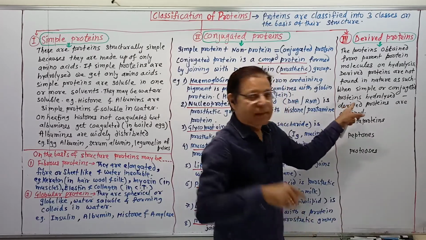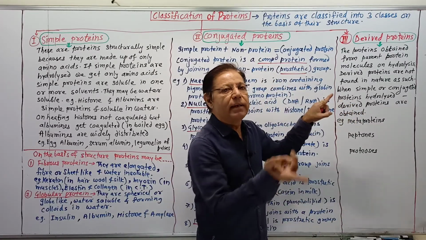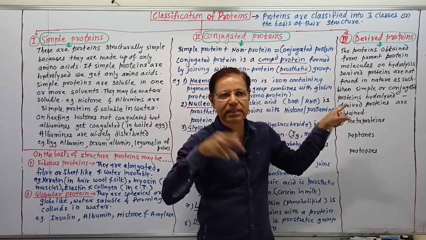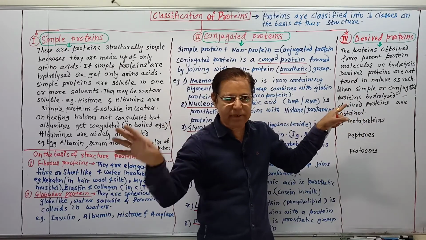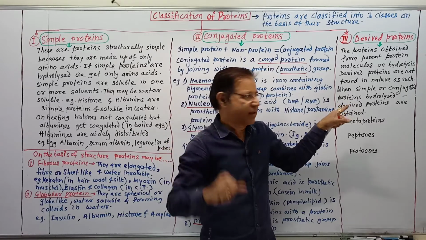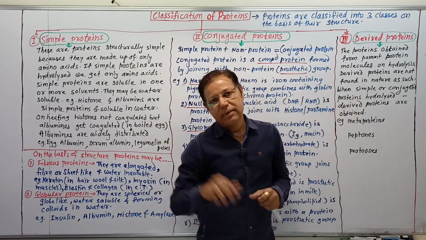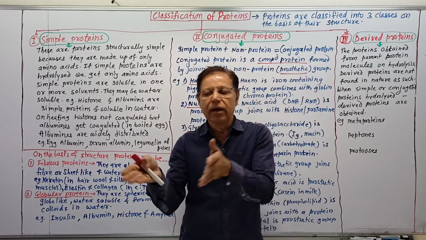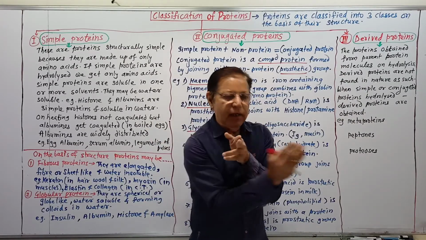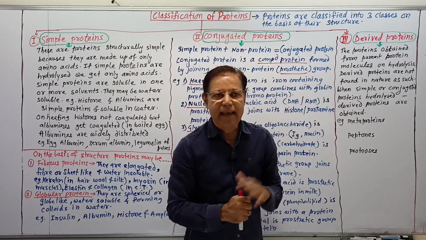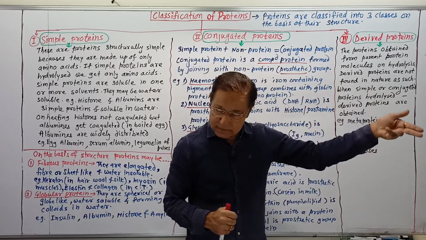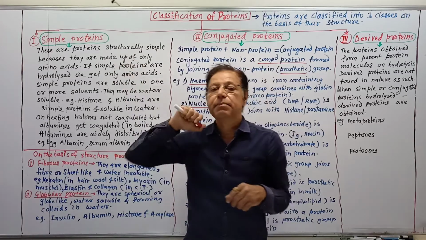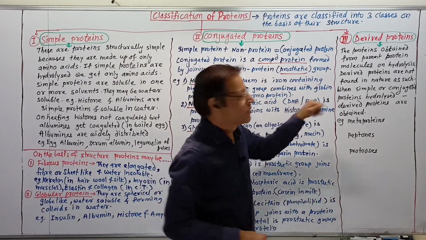Its main parental substance is different, and by different chemical reactions, by enzymatic action, acid action, basic or alkali action, etc., we can get the derived protein. Either simple protein or conjugated protein undergoes various chemical reactions to give a derived protein.